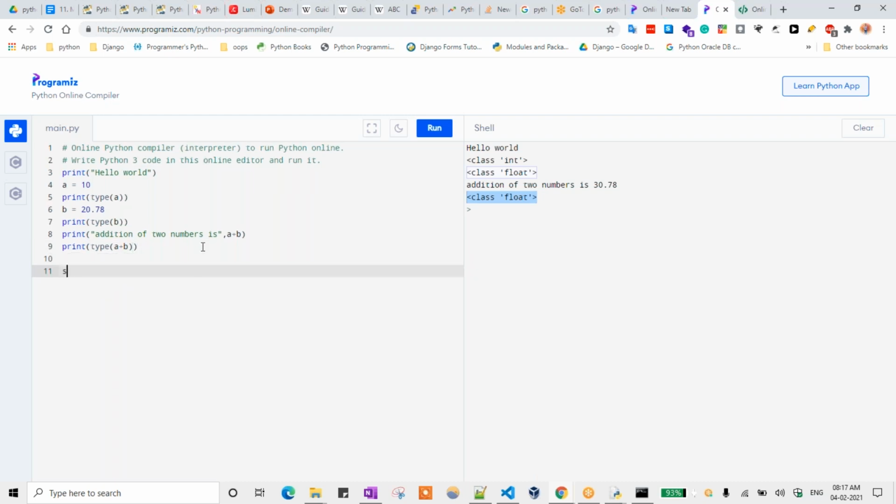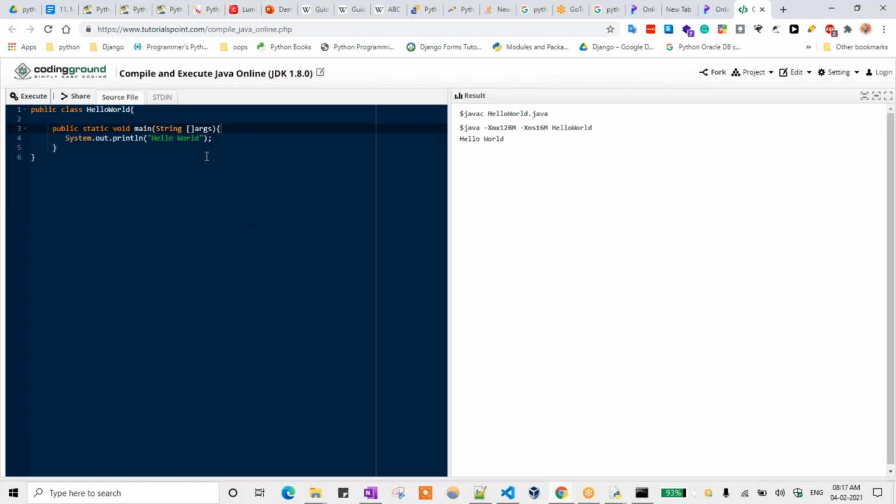Even if I take str1 equal to, that is a variable, here I am putting Python programming language. If I type print of str1, it will print whatever data is stored, and you can check the type of str1. Now if I run that one, you are getting Python programming language, and the data type of that one is class str. But in Java, we need to specify each and every data type.